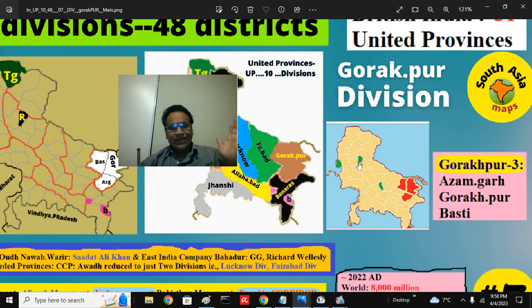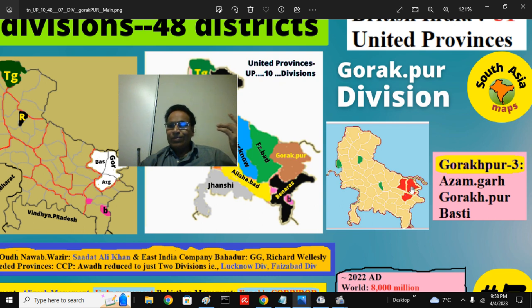This is the princely state of Rampur. In the Katehar region, the Rohilkhand region, the Bareilly, Moradabad region. Of course, this is East Punjab, the Delhi region. The red one is the current topic of interest, that is the Gorakhpur division.